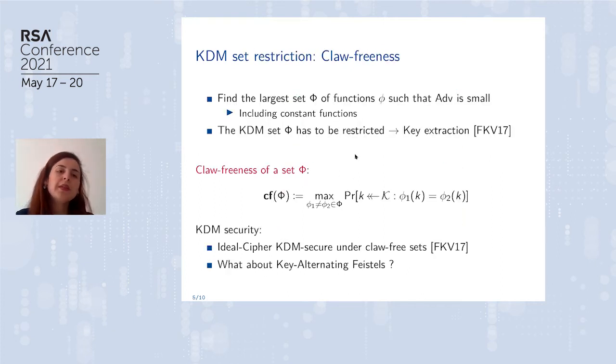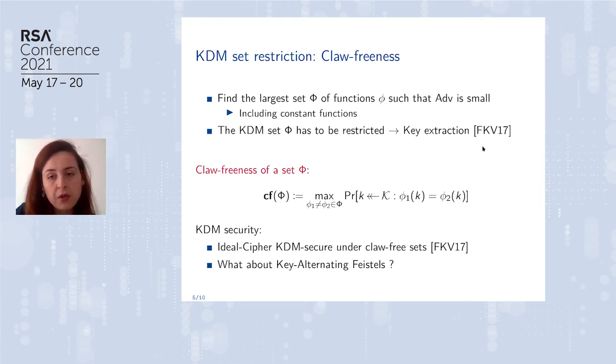So when you want to analyze the KDM security of a construction, you need to find the largest set of functions phi such that the previous advantage is small. And it should include the constant function, because this is what is done in the regular CPA game. You can encrypt messages that are constants. And we know, since the seminal paper, that the KDM set has to be restricted. Otherwise, we can extract the key.